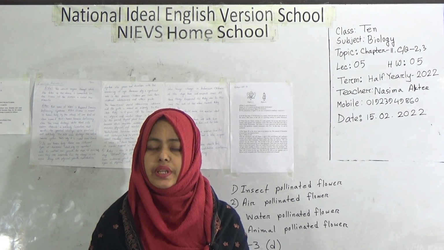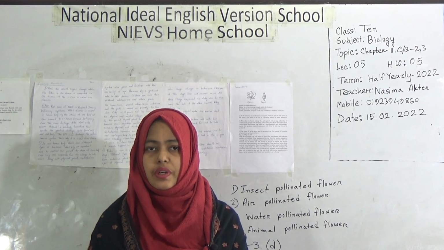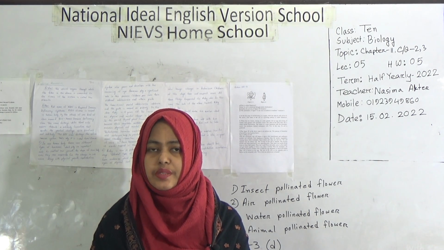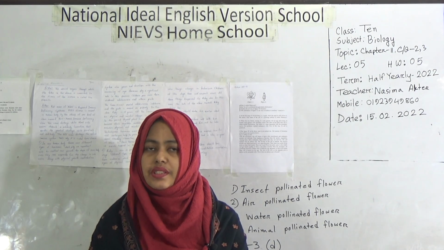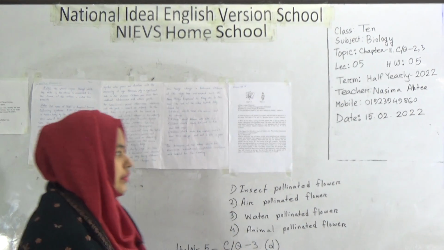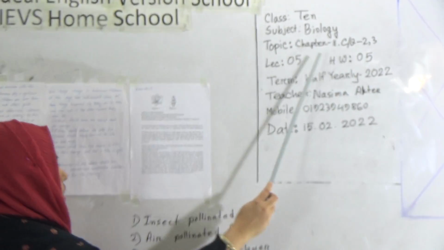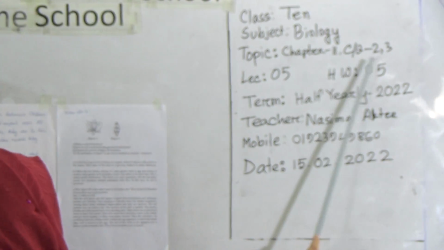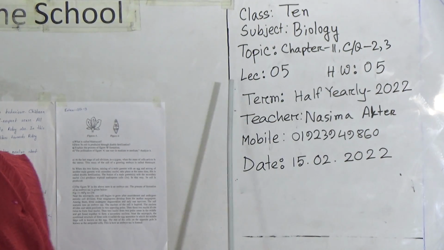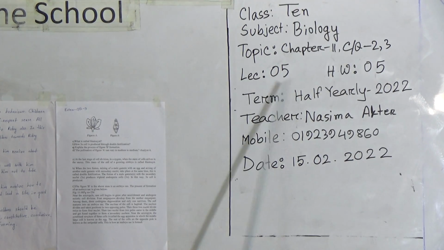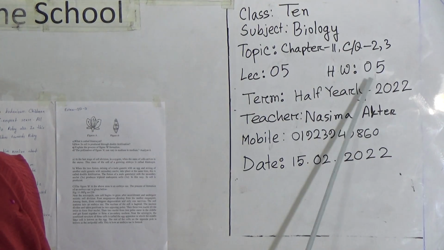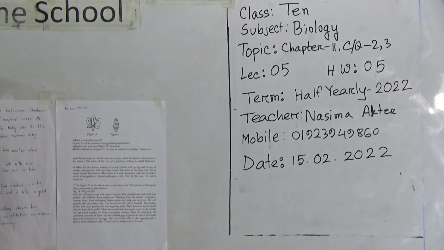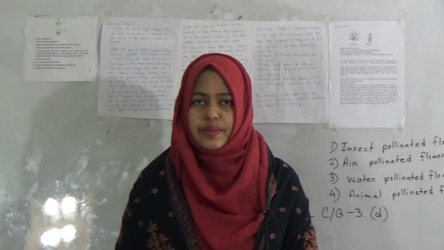Dear students, today I am going to take a biology class for class 10 students. Our today's topic is Chapter 11, creative question number 2 and 3. And here is lecture number 5 and this one is SW number 5. So dear students, let's begin the class.